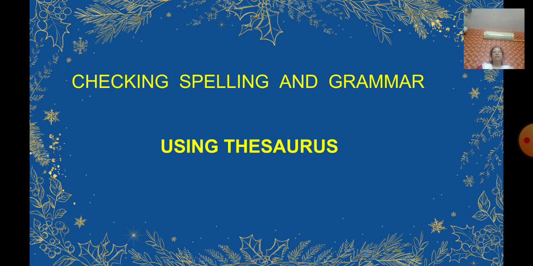And we have learned the thesaurus, right? The thesaurus helps to improve your vocabulary by providing a list of synonyms, words with a similar meaning, and antonyms, that is, opposite words. Yes children, this also we have learned. Now select the word, go to the Review tab, and point to the Proofing group. You can find the opposite words and similar meaning words in the computer. Yes children.